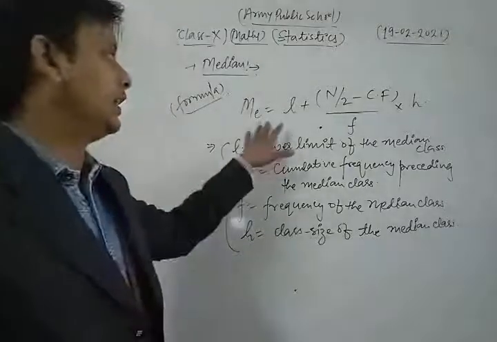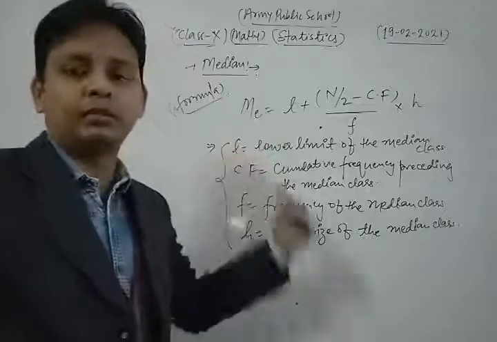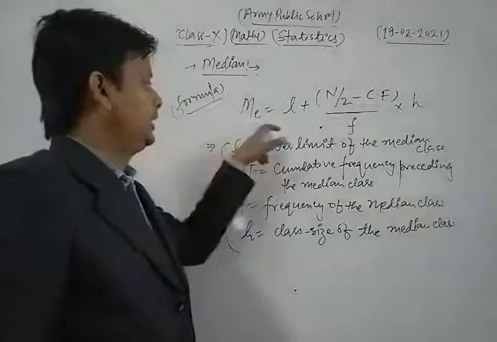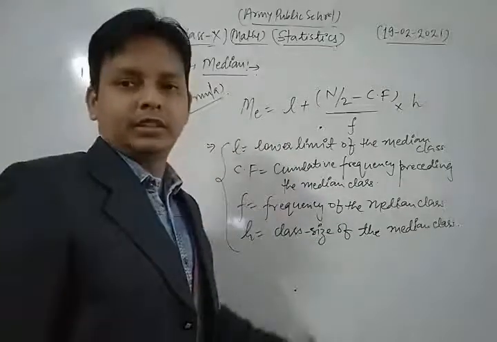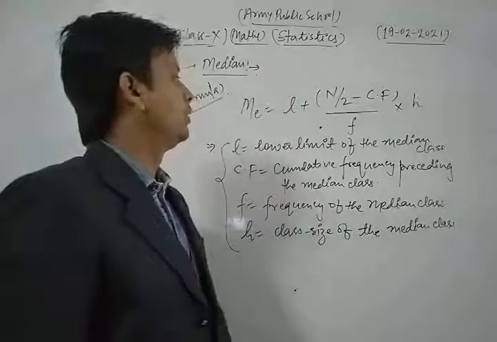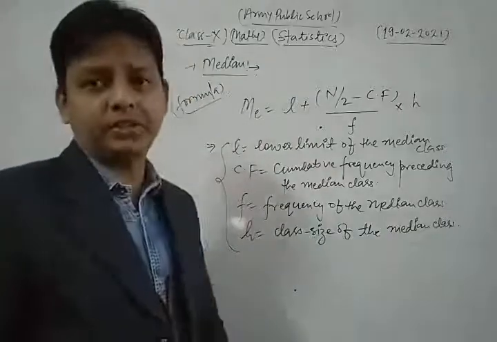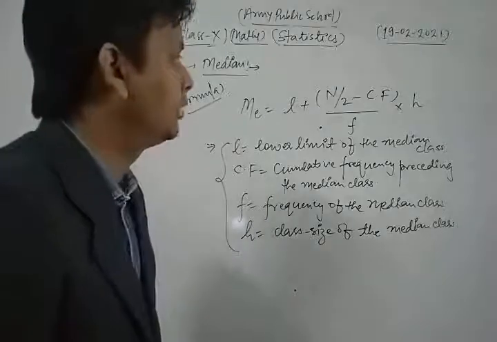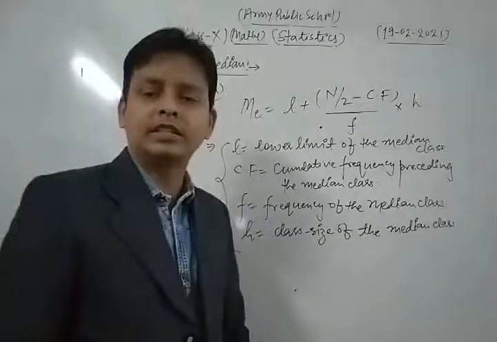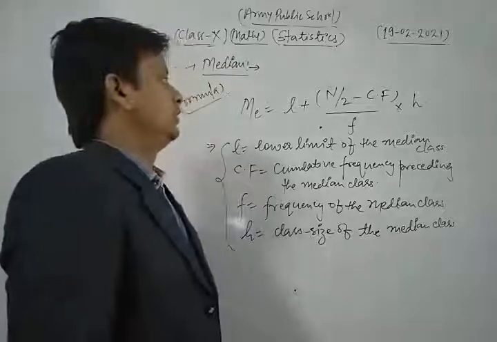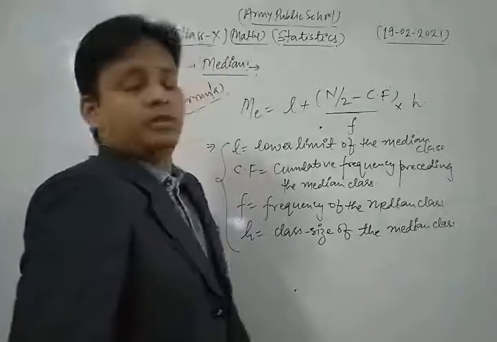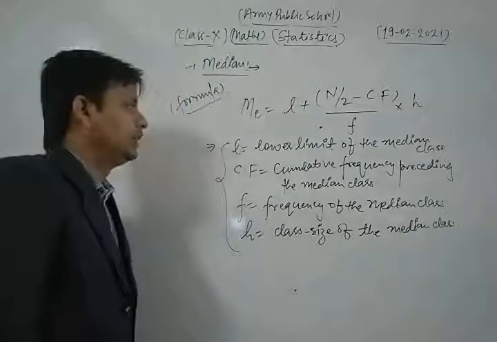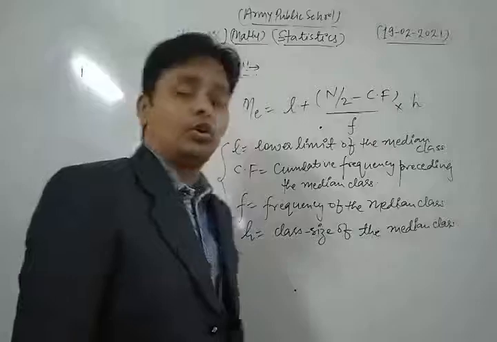Let's see here. The formula to find the median of any grouped data is: median is equal to L plus, n by 2 minus Cf, upon F, into H. Here L is the lower limit of the median class.